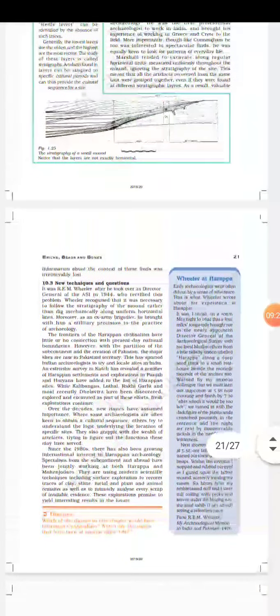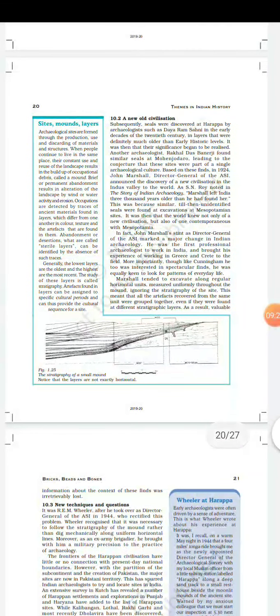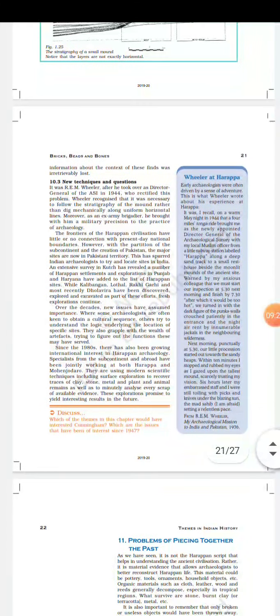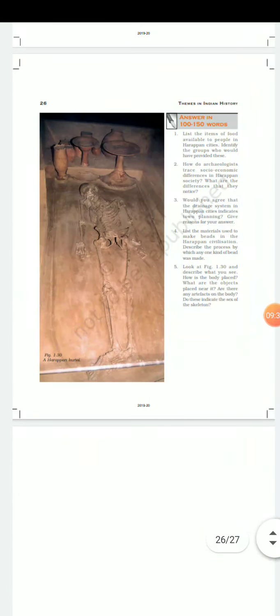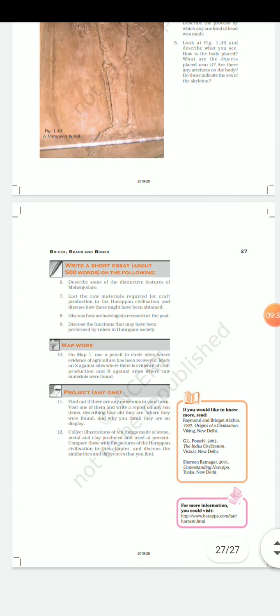You may find the answer of this question from page number 20 and 21. Discuss how archaeologists reconstruct the past.